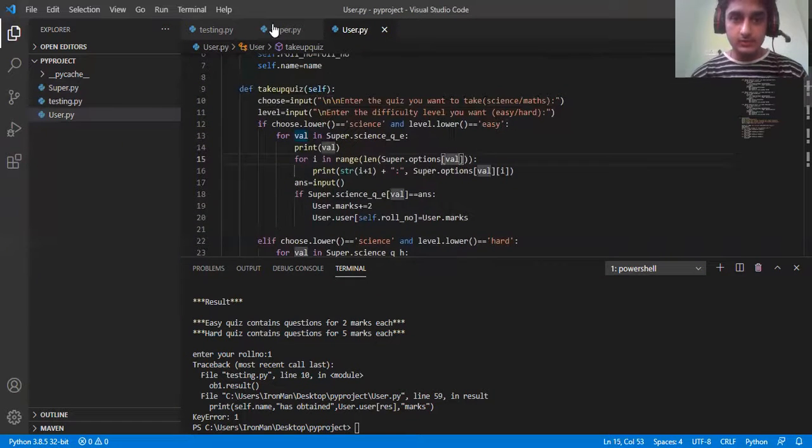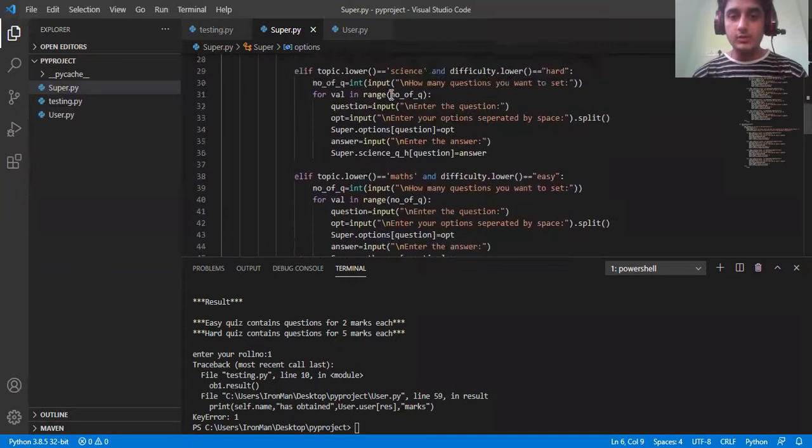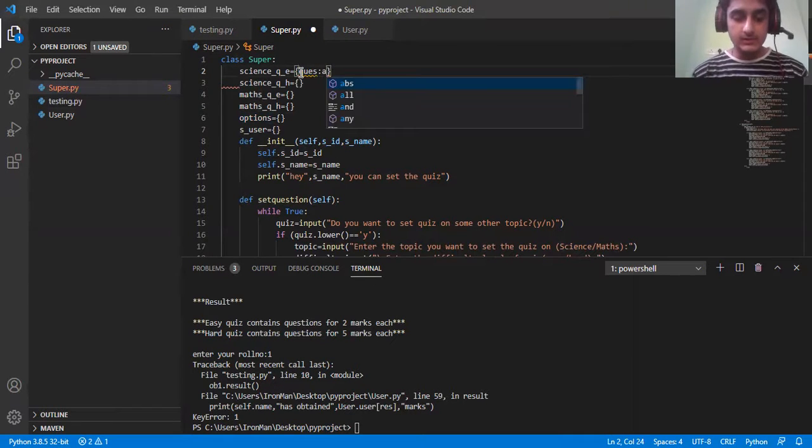One more thing, I'm going to go back to super. After that, we are going to store the question and answer in super maths or super science. Everything is going to get stored in the dictionary in the form of question and answer, where the questions are going to be the keys, and then there's going to be the answer.